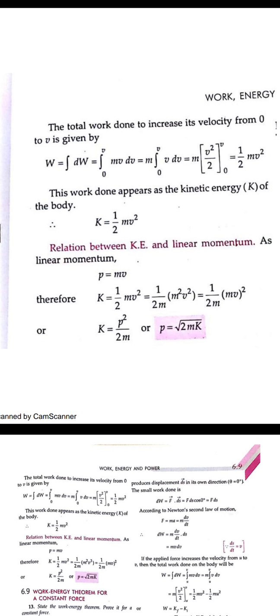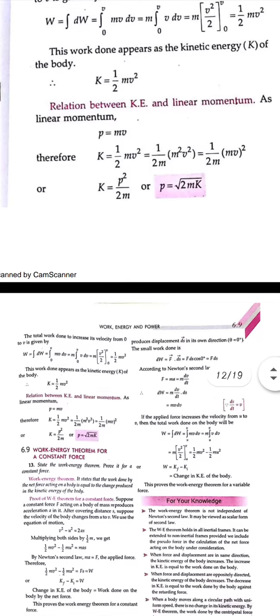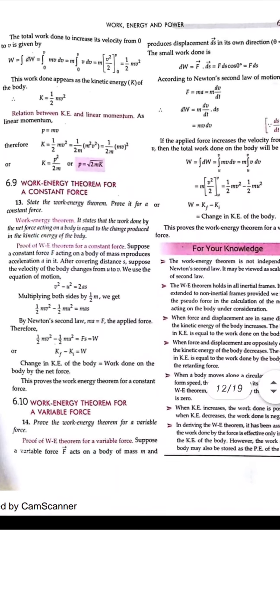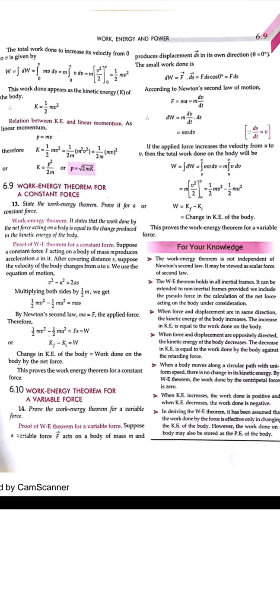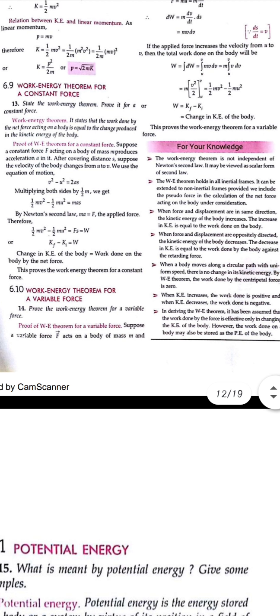Now we will see what the work energy theorem is. Here we will be using Newton's second law of motion, so the work energy theorem depends on the second law of motion itself. What this tells us is that the net work done on the body will be equal to the change in the kinetic energy. So the work energy theorem also tells that the work done is directly proportional to the change in the kinetic energy. So this is the work energy theorem.